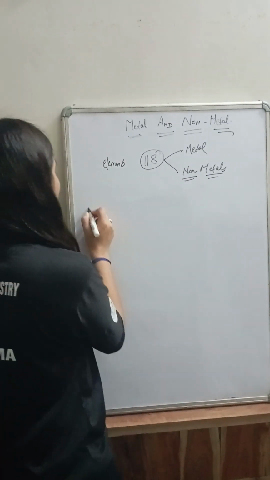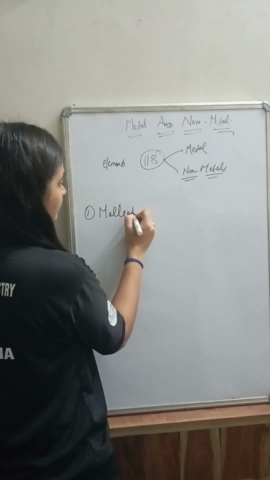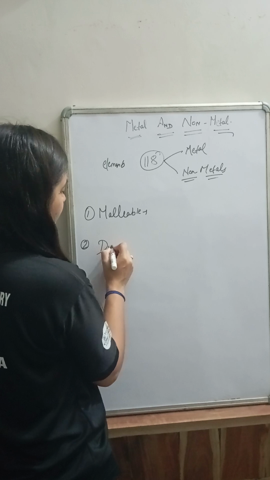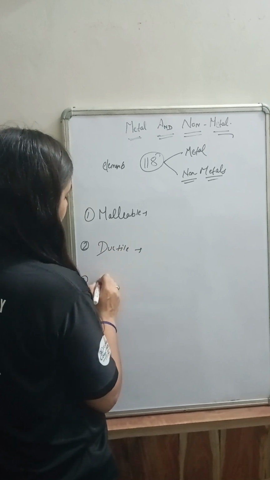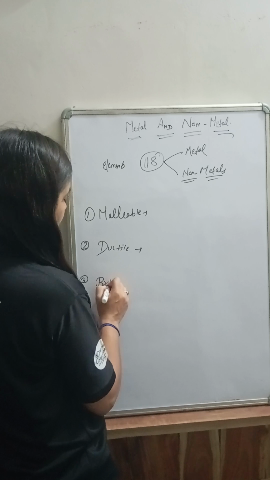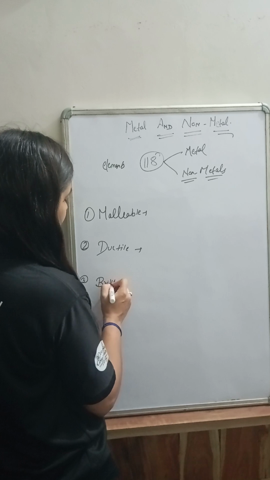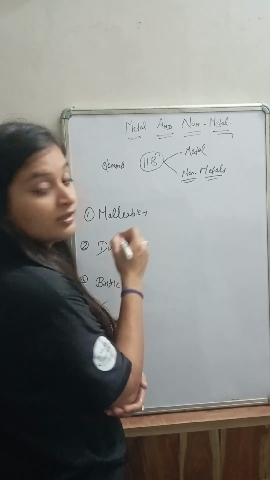So before we go further, let's discuss some definitions. The first one is malleable. The second one is ductile. And the third one is brittle.